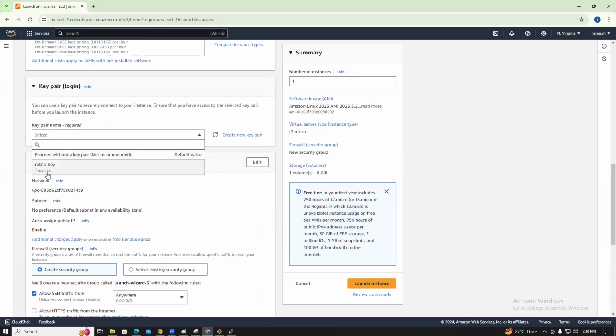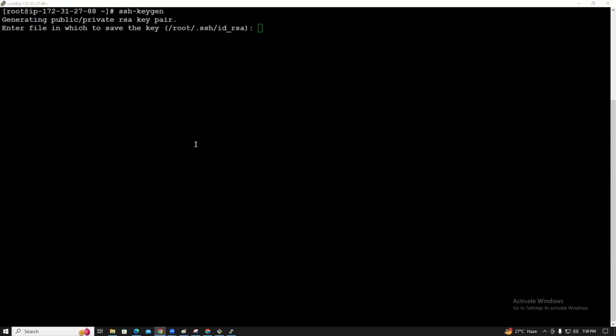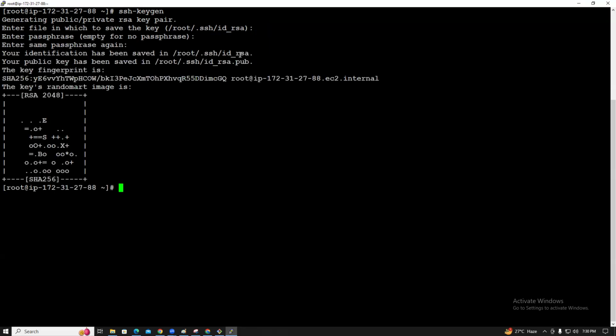So Ratna, what is the type of key? Type is RSA. Okay. So enter the file in which to save. By default it is saved at /root/.ssh/id_rsa. Sunny and Pawan, I already told you, right? So just press enter, enter, enter. So that key files are created.